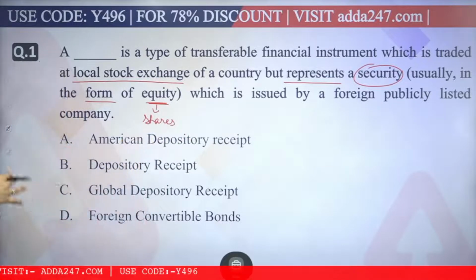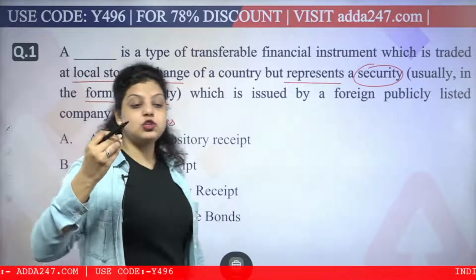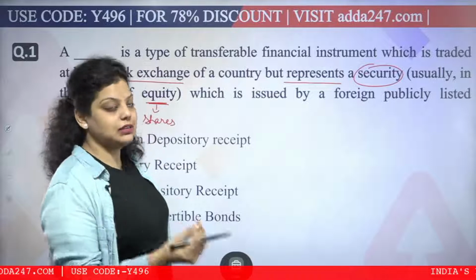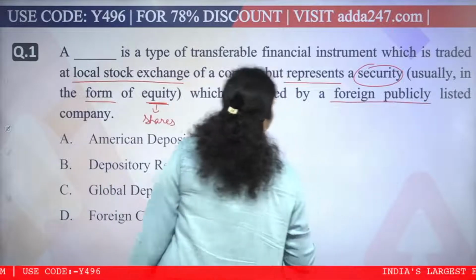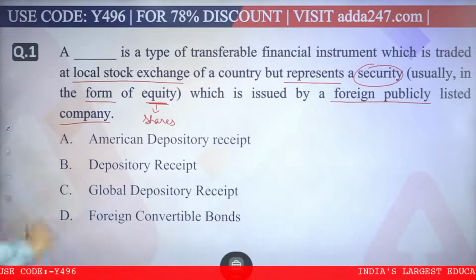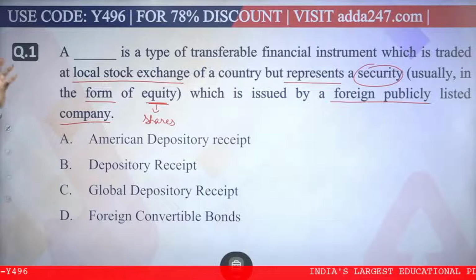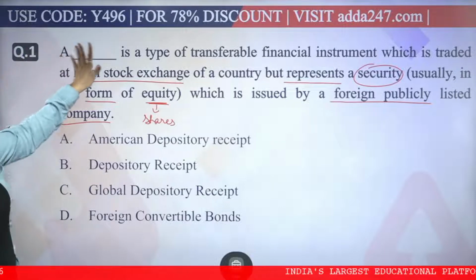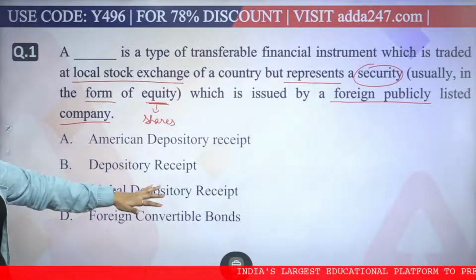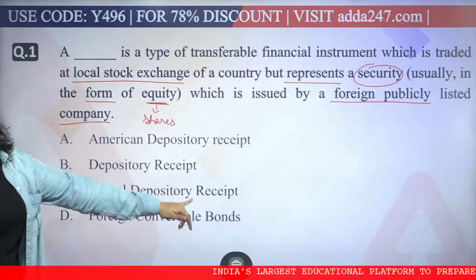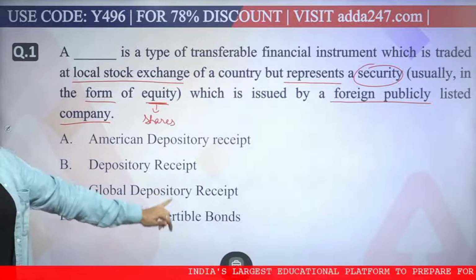It is represented in the form of equity, that is, in the form of shares, representing its value, which is used by a foreign publicly listed company. So the question is asking, what is this? A dash is a type of, is it an American depository receipt? Is it a depository receipt? Is it a global depository receipt or a foreign convertible bond?